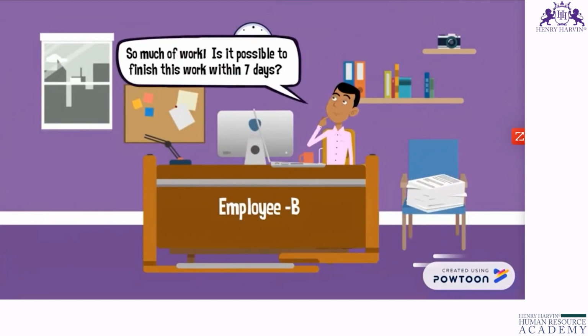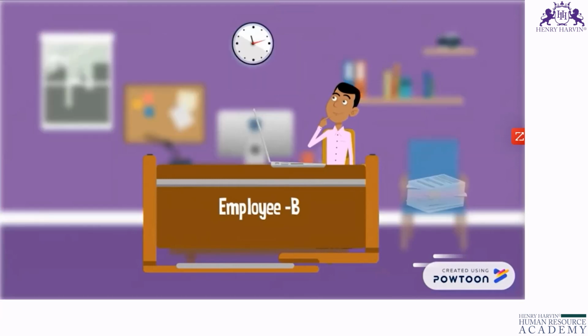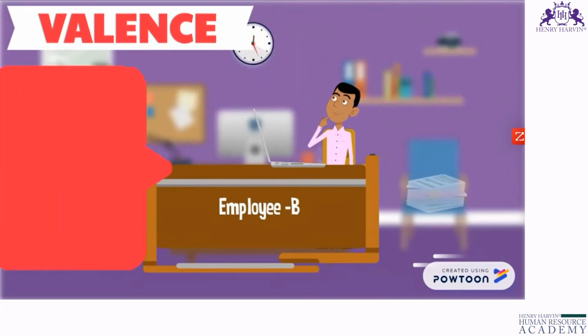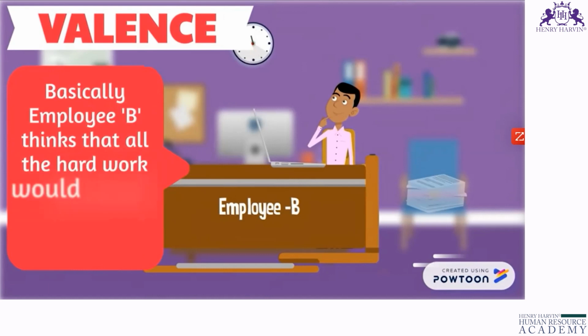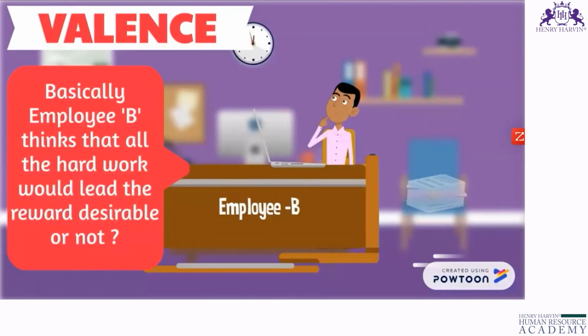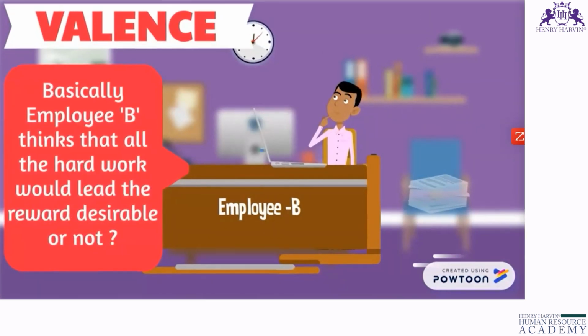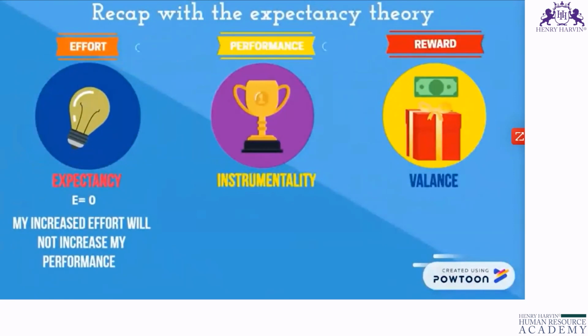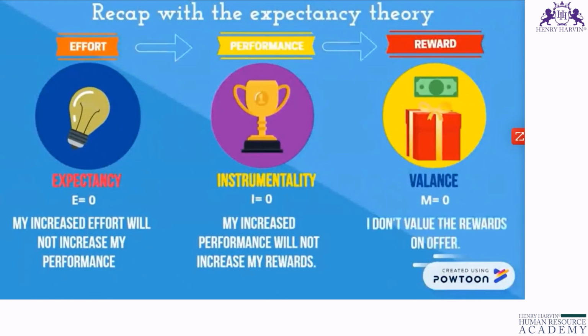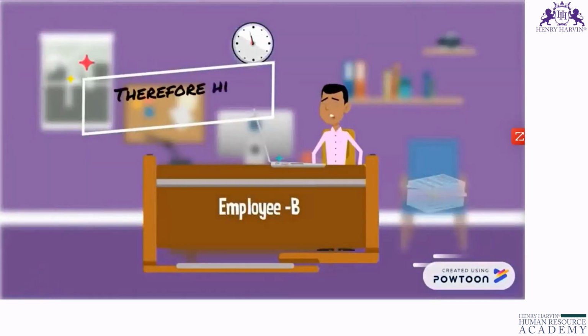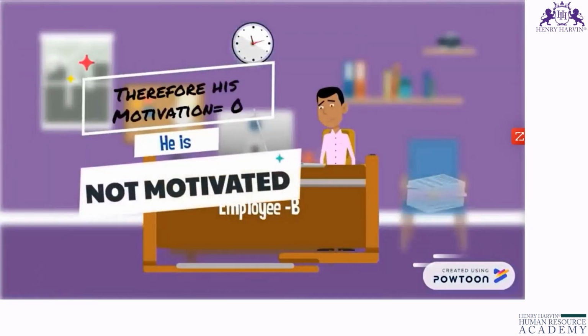Is it possible to finish the work within 7 days? So, this is known as valence. Basically, employee B thinks about whether all the hard work would lead to a desirable reward or not. So, understanding the situation, if someone perceives that any one of these is not true, then Vroom's expectancy theory suggests that employee B is not motivated.